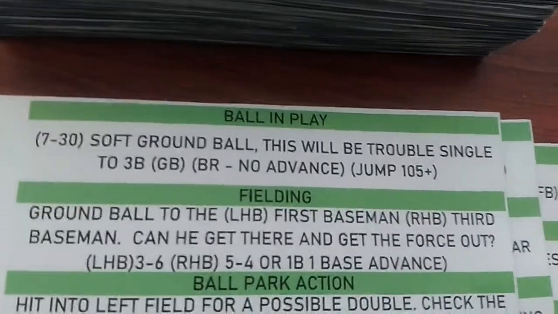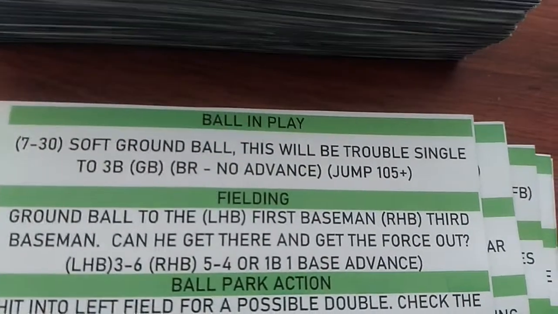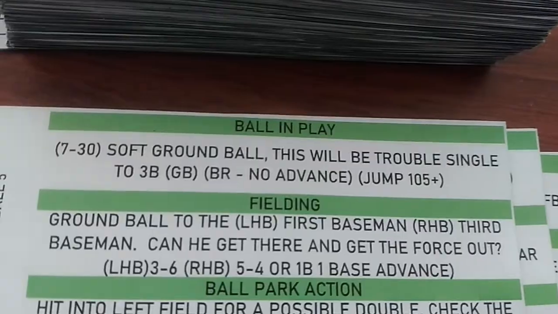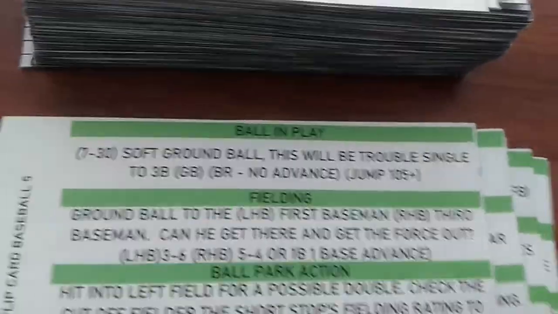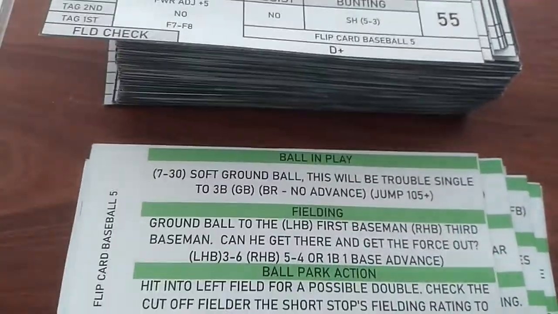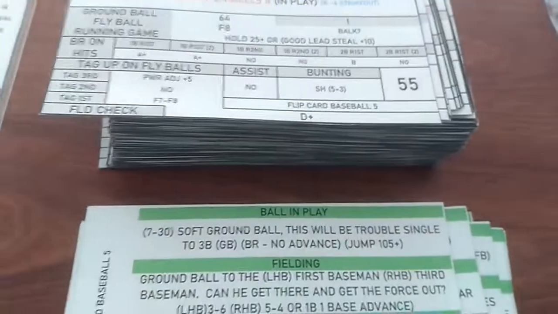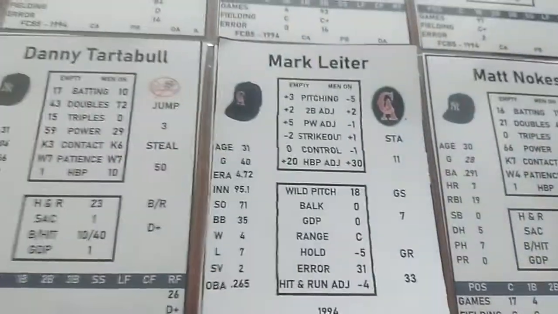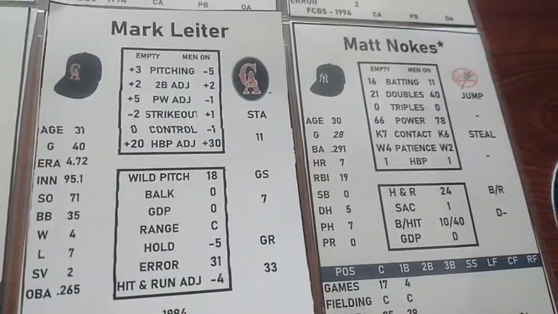So it would say no advance there. Possibly if the runner was on second and he wasn't forced, he wouldn't advance. In this case, he must advance, but we've got an infield single. So we've got a runner on first and second now. Runners on first and second, nobody out, and the catcher, Matt Nokes. Matt Nokes popped it up to shortstop last time.